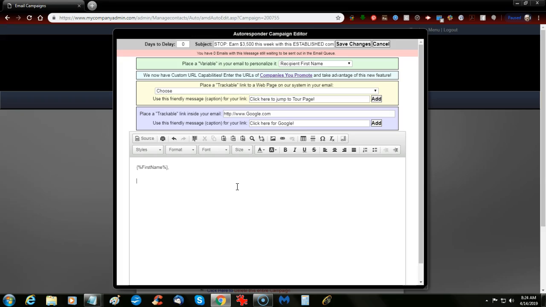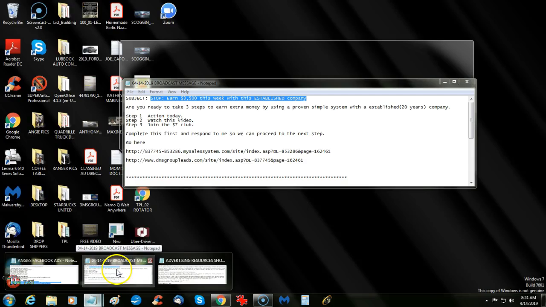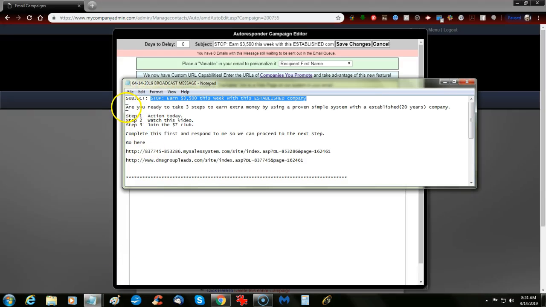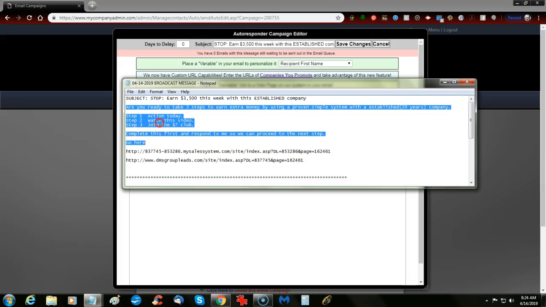Put a comma, a couple of entries there, enters. Now we're going to take this and we're going to copy this right here. I already have this set up in a text file, and it's always good to save them in a text file. Put your autoresponder messages or broadcast message, and you see I've got a date on it. Today is the 14th, 4/14/2019 broadcast message.